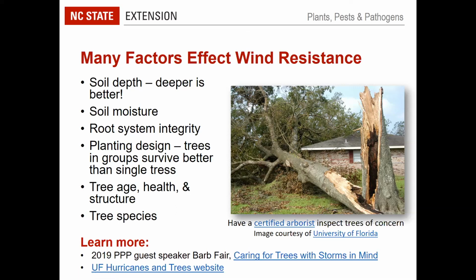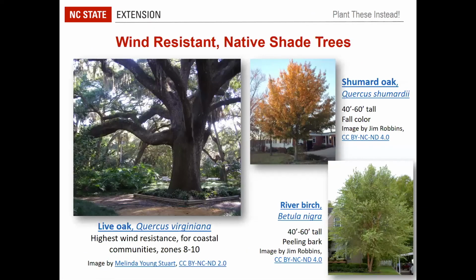But tree species is part of it. Trees do vary in their strength and the strength of the wood, its ability to resist wind damage. So what we're going to talk about is some of the most wind resistant native shade trees that you could plant instead of lacebark elm. We are looking at native trees because we are trying to avoid that invasive potential. Especially if you're planting trees near natural areas, near wooded areas, it's better to go with something that is not likely to become an invasive potential. And of course, then the wind resistance for storms.